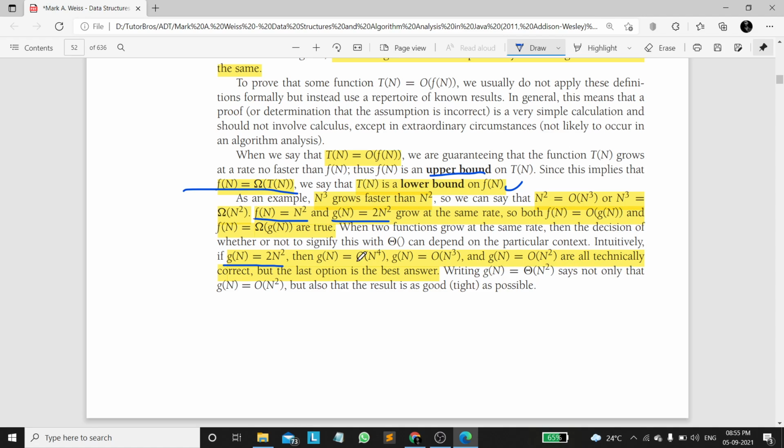We can represent them in any notation. Then you might be wondering how can we exactly say that? That is why we call it tight upper bound. So n power 4 is not a tight upper bound to n square, and n cube is also not a tight upper bound to n square. n square is a tight upper bound, which is very close to 2n square, right? So technically we represent this one as the best option to choose. Okay, as these both are similar, we can say g of n equal to theta of n square.